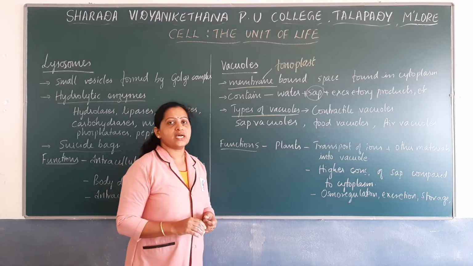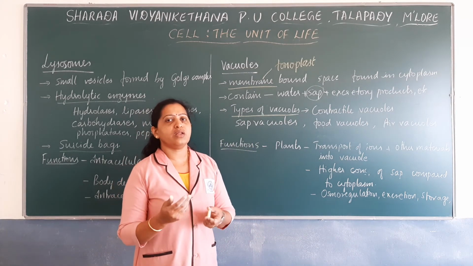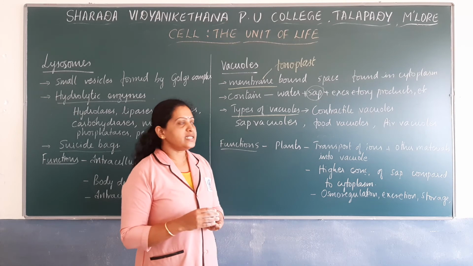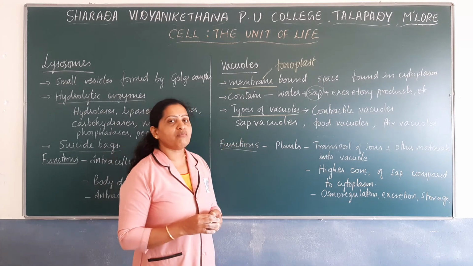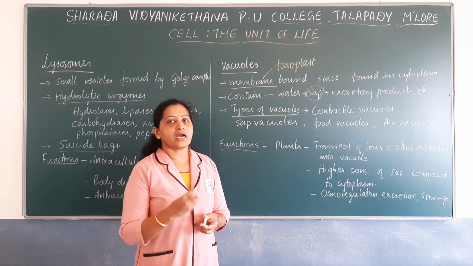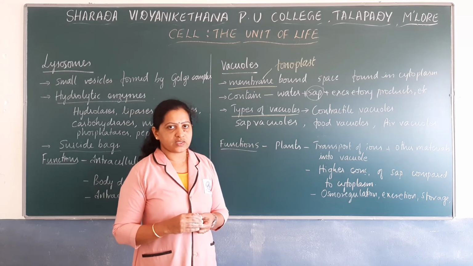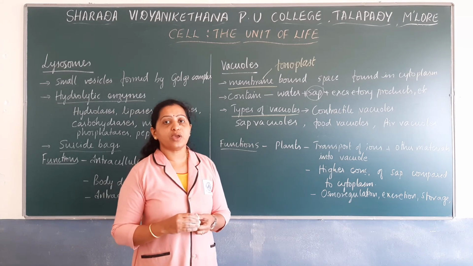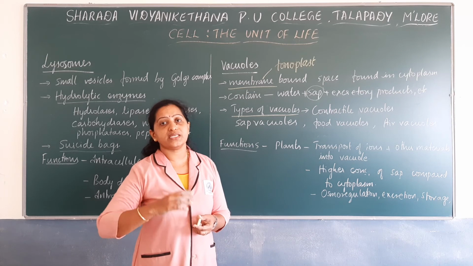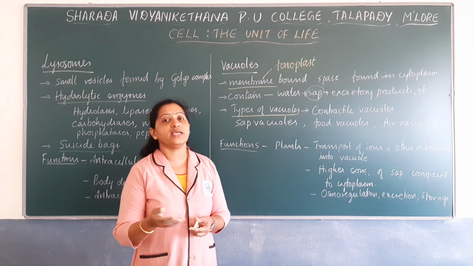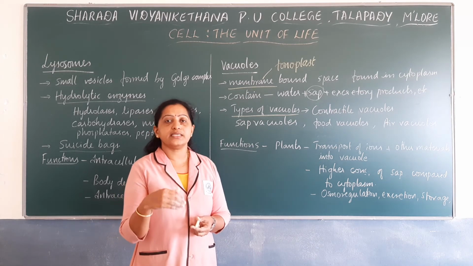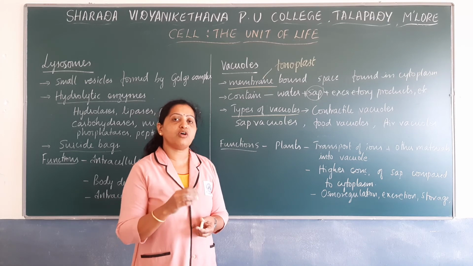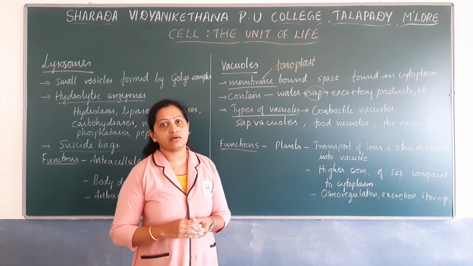Next, sap vacuoles. Sap vacuoles are generally found in many plants, and they have various components like amino acids, minerals, etc. These sap vacuoles may also store various components that are formed in the plants. That is, the secondary metabolites formed in the plants may be packed within the vacuoles.